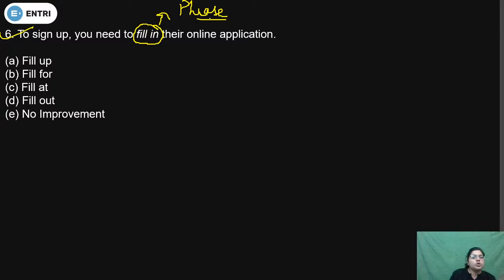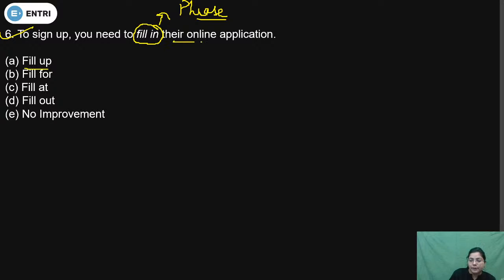So the point is whether fill in is correct or not. Fill up means become full. Fill out means become round. So which one will be the correct answer option?